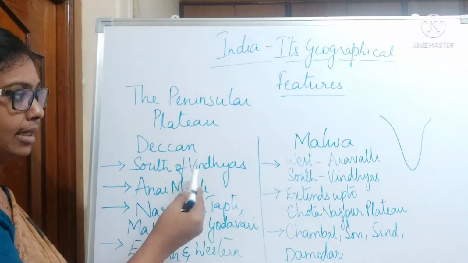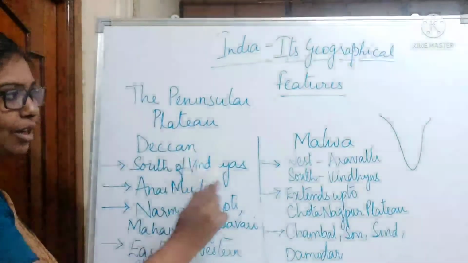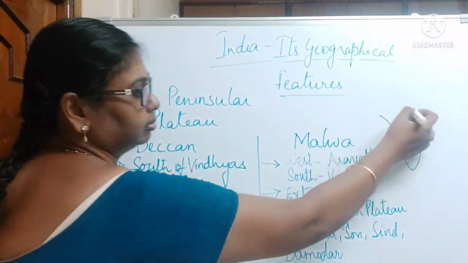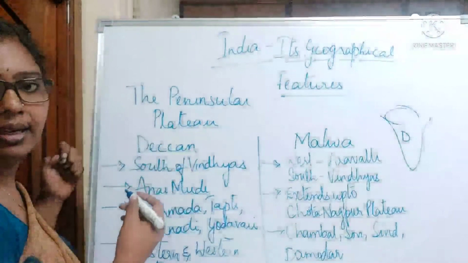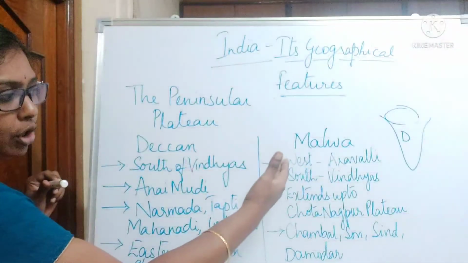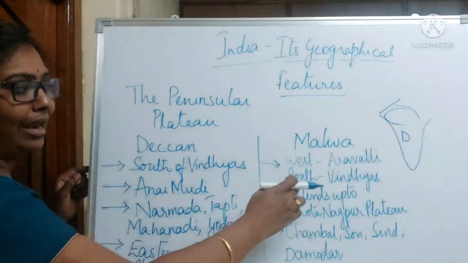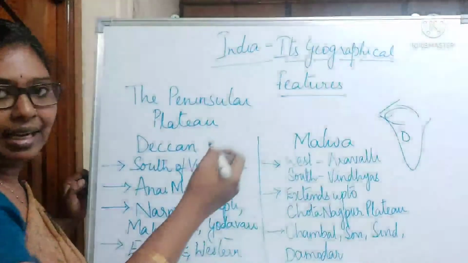So this is divided into two plateaus. One is the Malwa Plateau and second one is the Deccan Plateau. Malwa Plateau is on the top, whereas Deccan Plateau is in the southern part. In the west of Malwa Plateau is the Aravalli range, and in the south of Malwa Plateau you have the Vindhya.